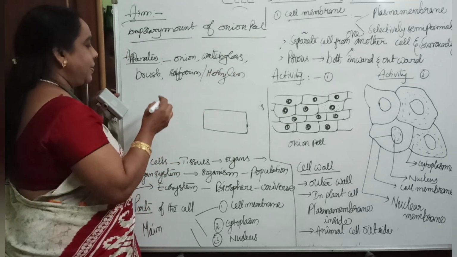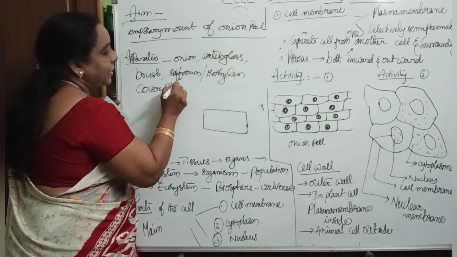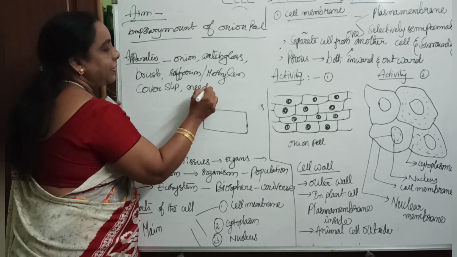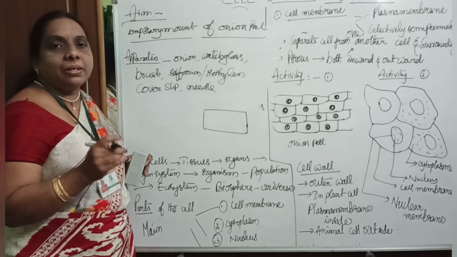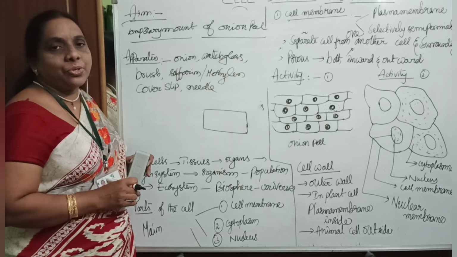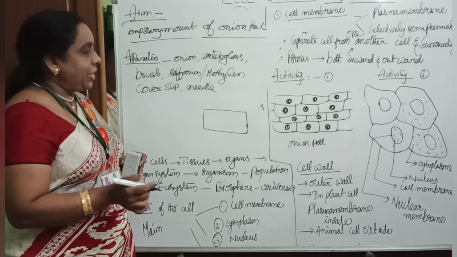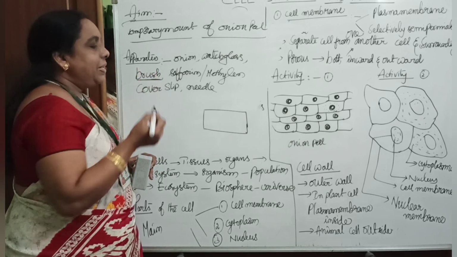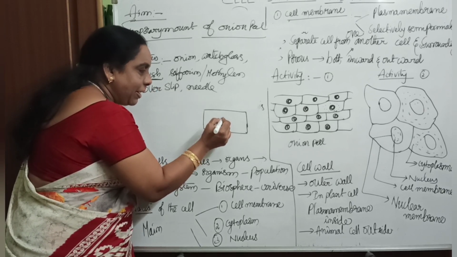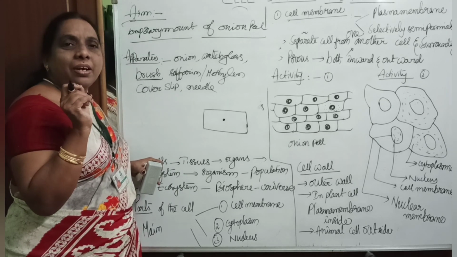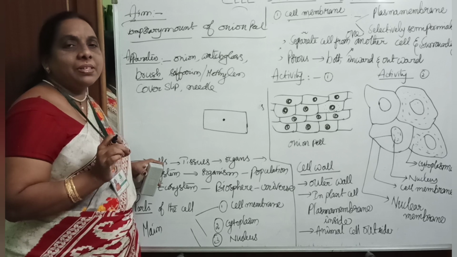Okay, yes, cover slip and needles. Of course, we need a microscope, and we have to observe this particular structure under the microscope. So we cut the peel, and the peel is ready. With the help of the brush, place the peel in the middle of the slide. Take only a small peel, not a bigger one, and place it in the middle of the slide.